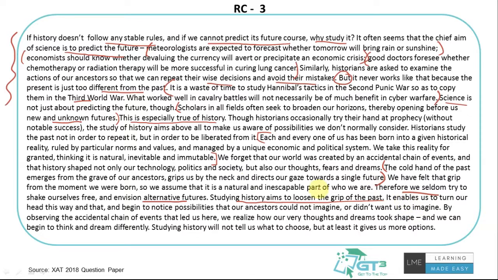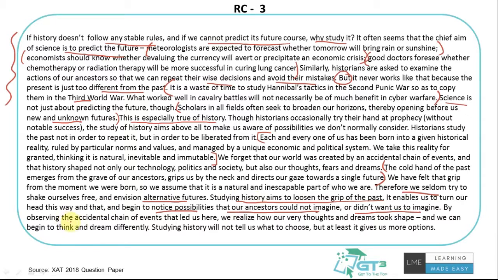It enables us to turn our head this way and that and begin to notice the possibilities that our ancestors could not imagine or did not want us to imagine. That's what the author believes, that once we loosen the grip, our brain is free to think at slightly wider angles. It enables us to look this way, that way, and begin to notice different possibilities that our ancestors could not imagine or did not want us to imagine.